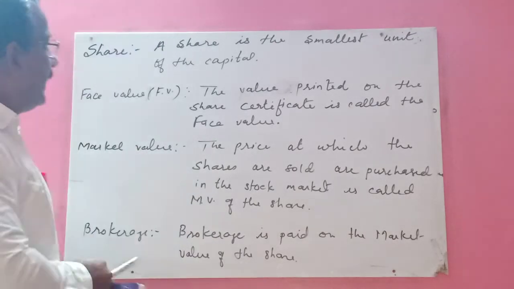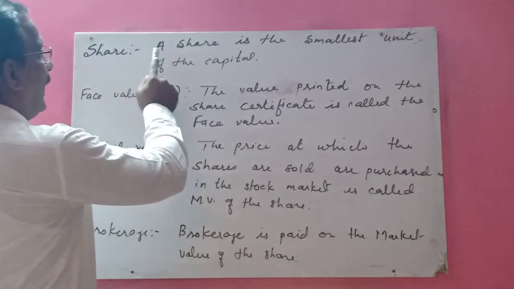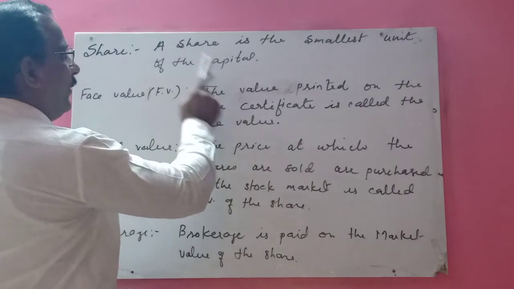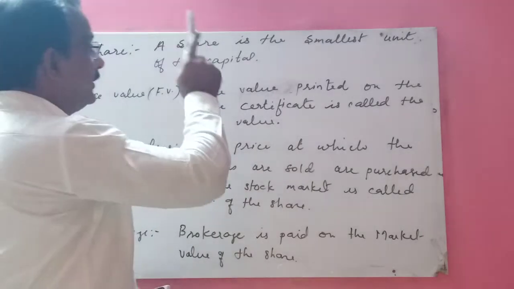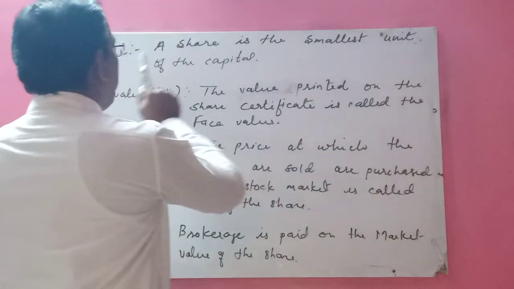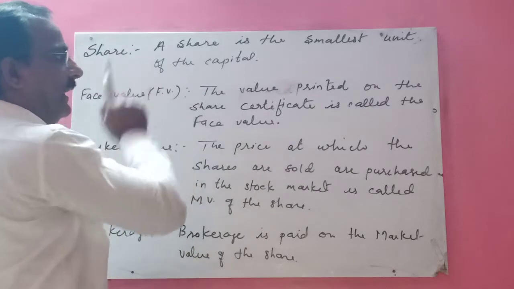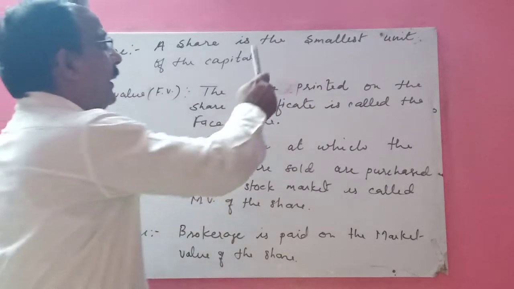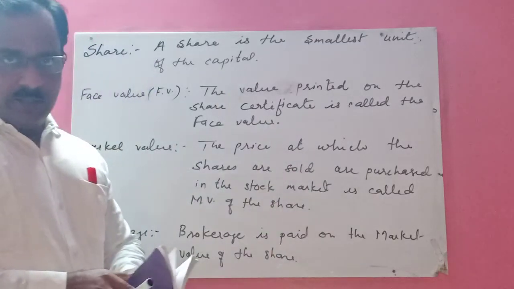So here what is the meaning of share, children? A share is the smallest unit part of the capital.